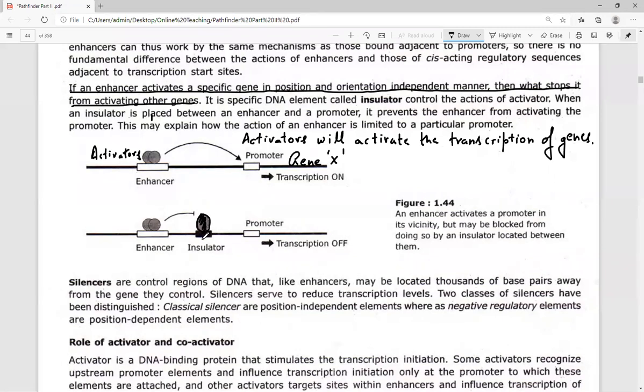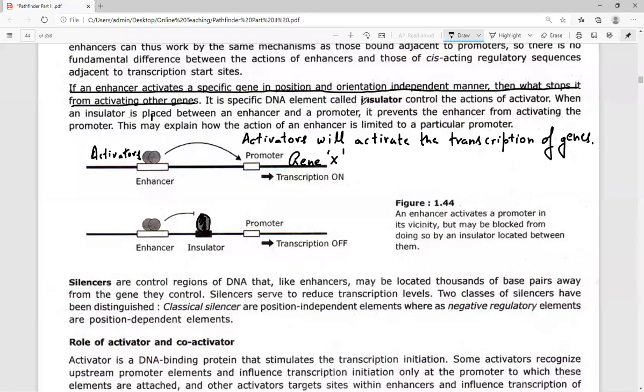See this insulator DNA. Insulator DNA will bind to the enhancer and will inhibit the transcription of genes from the promoter. It is a specific DNA element called insulator that controls the action of activators. When an insulator is placed between an enhancer and promoter, it prevents the enhancer from activating the promoter. This may explain how the action of an enhancer is limited to a particular promoter.